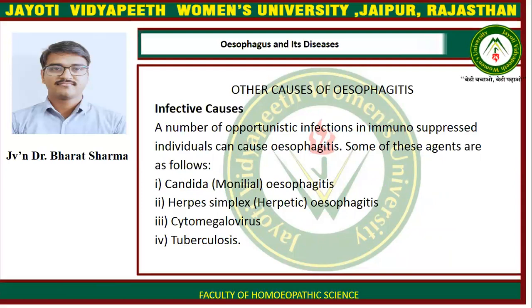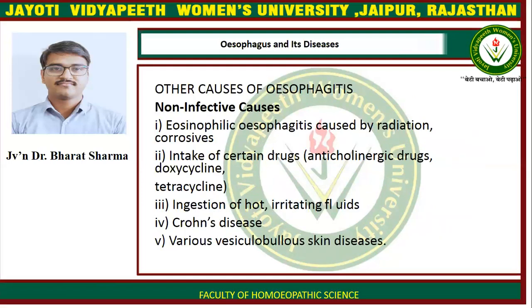Other causes of esophagitis. Infective causes. A number of opportunistic infections in immunosuppressed individuals can cause esophagitis. Some of these agents are as follows: Candida esophagitis, herpes simplex esophagitis, cytomegalovirus, and tuberculosis.